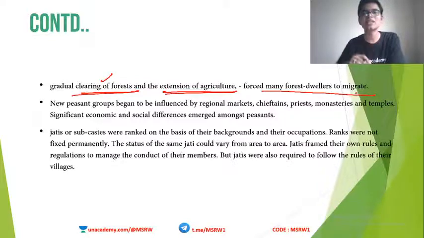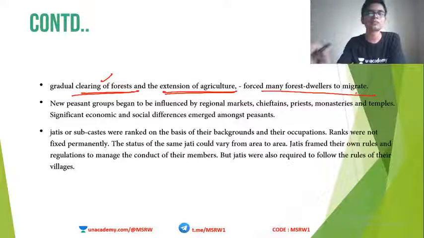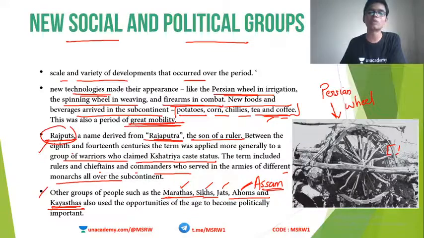So city dwellers are expanding into the forest. So what happens to the people who live in the forest? Where would they go? So they also started migrating. Okay, so this is a period of migration. That is why this statement is very important: the period of great mobility.